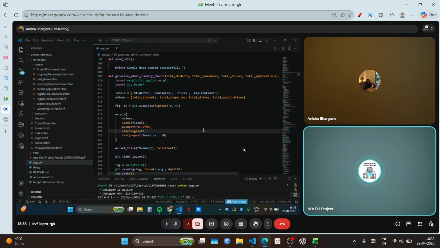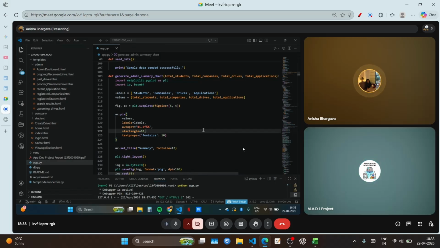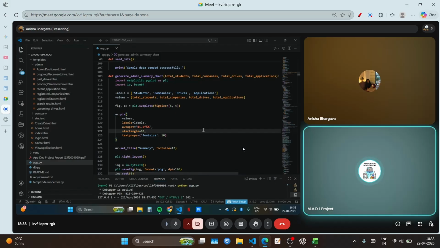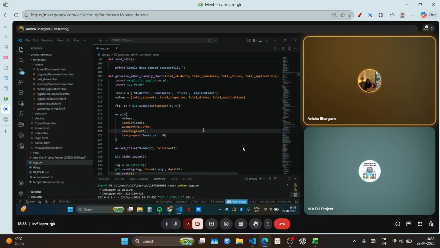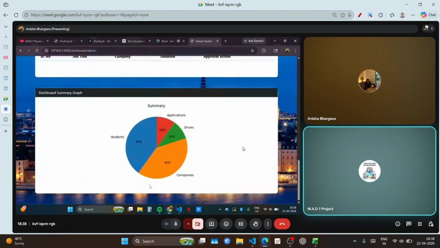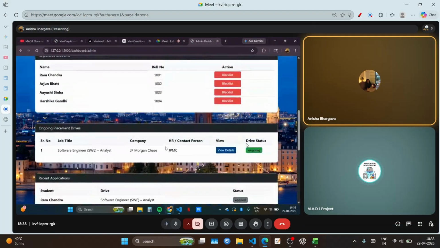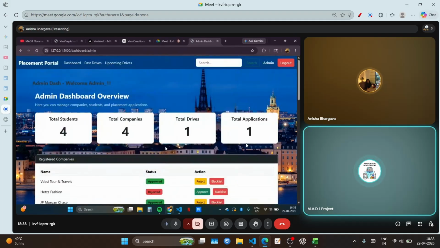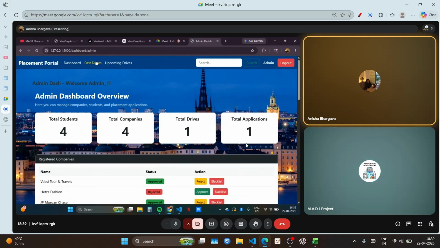You know the kind of questions that the viva examiners may ask about the graph that you have just demonstrated. They may ask you to sort your data that you have shown there, like percentage, but I don't think they are going to ask because you have used a pie chart, so you may feel safe. So that's all I would like to know regarding our admin dashboard. Can you show the other dashboard that you have developed? And by the way, what about the options that you have provided: dashboard, past drives, upcoming drives? Is this for admin? Yes, sir. It is only for the admin.